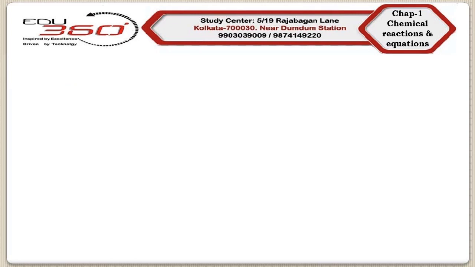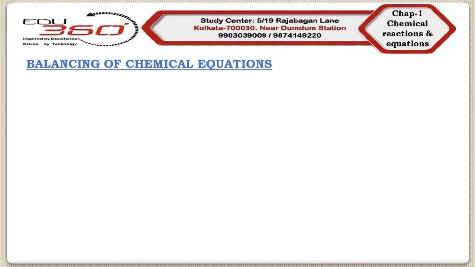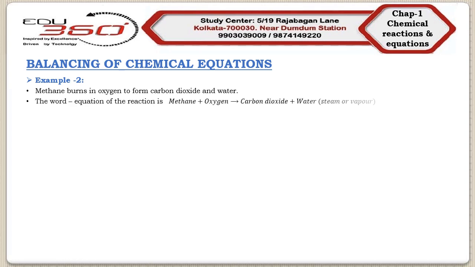Now we will consider the second example of balancing of a chemical equation. In this example, we will consider the reaction between methane and oxygen. We find that when methane burns in oxygen, it forms carbon dioxide and water. So first of all, we will write the word equation of the reaction, which is methane + oxygen → carbon dioxide + water.